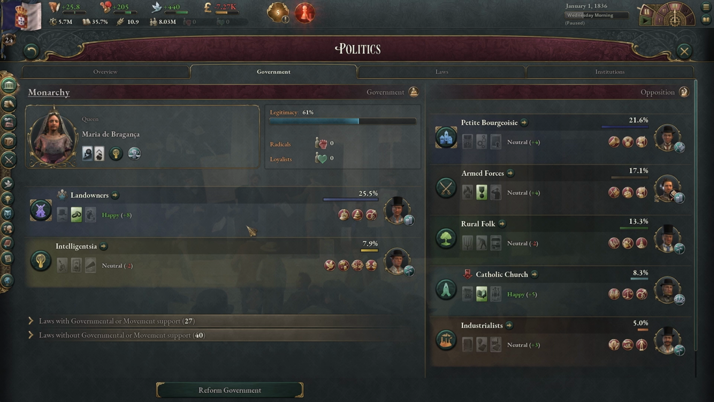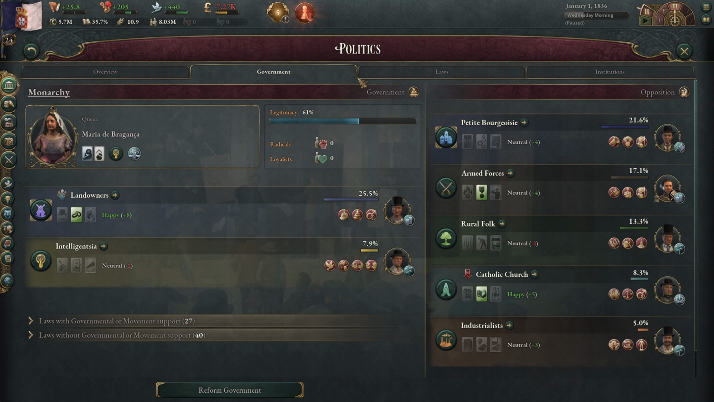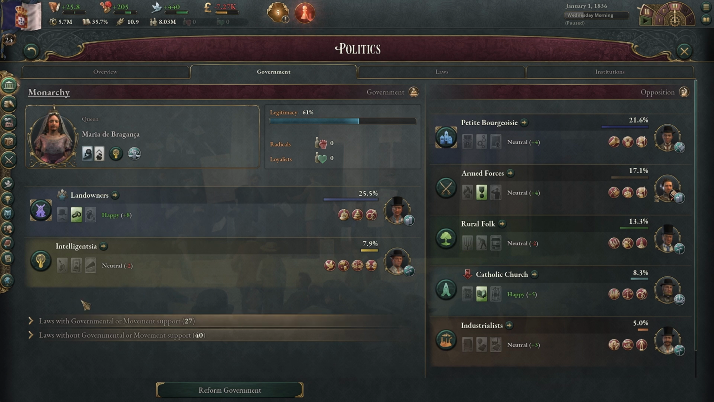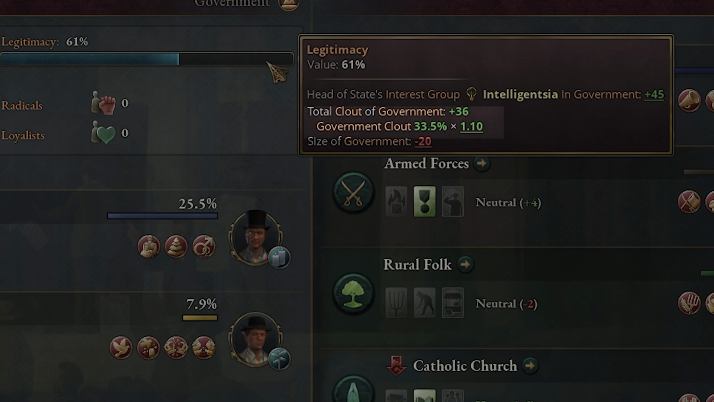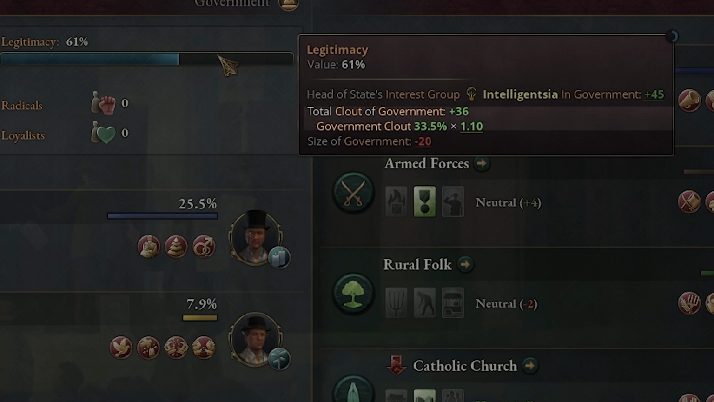The first thing to discuss when trying to pass new laws in your country is the legitimacy of your government. Depending on how high the legitimacy is, the lower amount of time it's going to take in between to enact new laws. So what impacts our legitimacy? Well, you can hover over it and see right away we're getting a bonus of plus 45 since our head of state, so the Queen, is part of the intelligentsia interest group, and the intelligentsia interest group is also part of our government. In addition, the total clout of our government, so you can see the landowners, 25.5%, and the 7.9%, their clout is added as well to the legitimacy of our government.